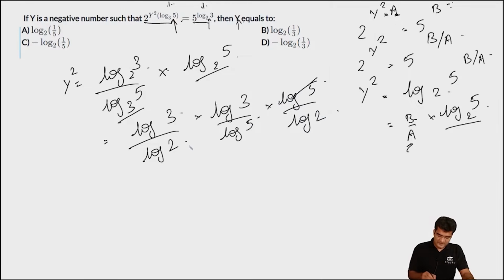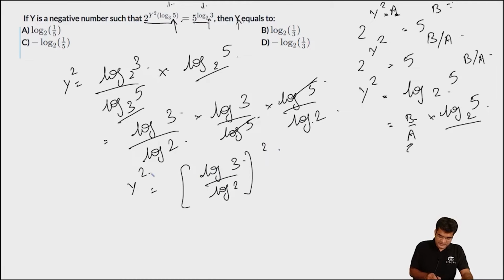We can cancel log 5 in the numerator and denominator, and so the numerator will become equal to log 3 into log 3, which is log 3 whole square, and log 2 into log 2, which is again the denominator is log 2 whole square, or the right hand side will become equal to log of 3 by log of 2 whole square.